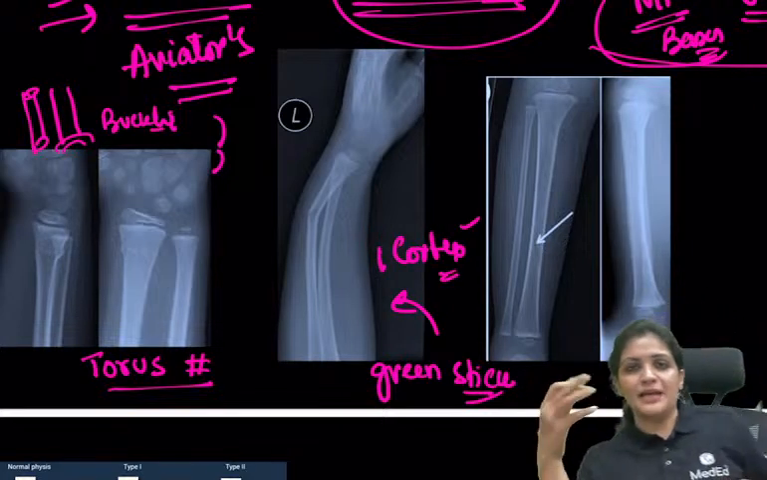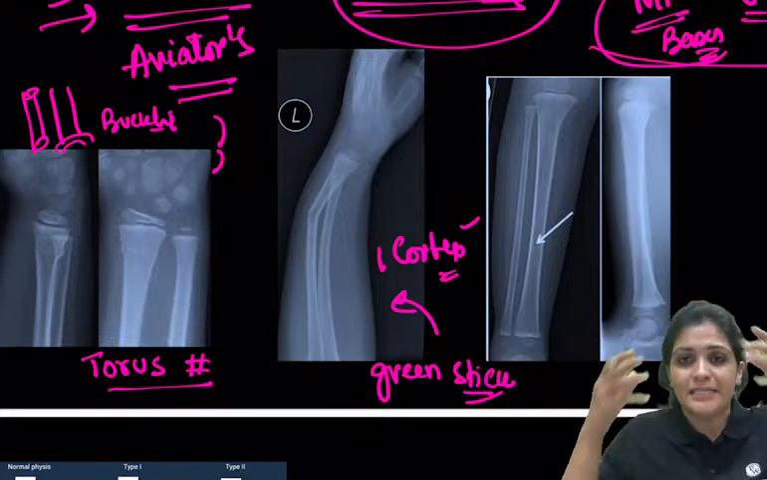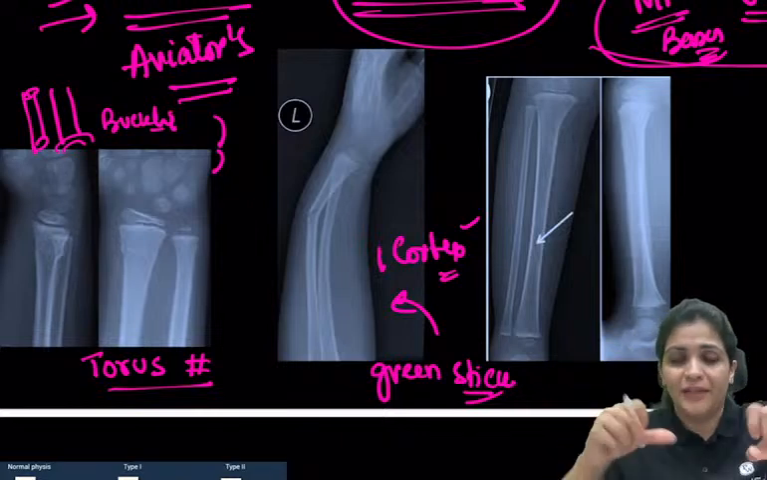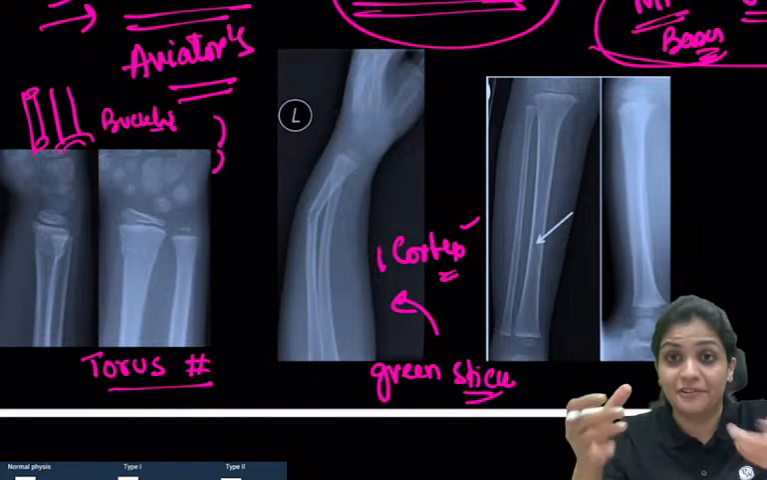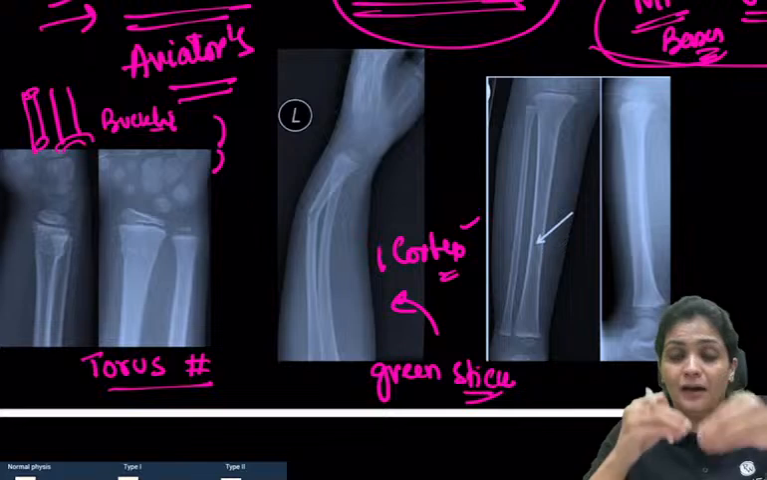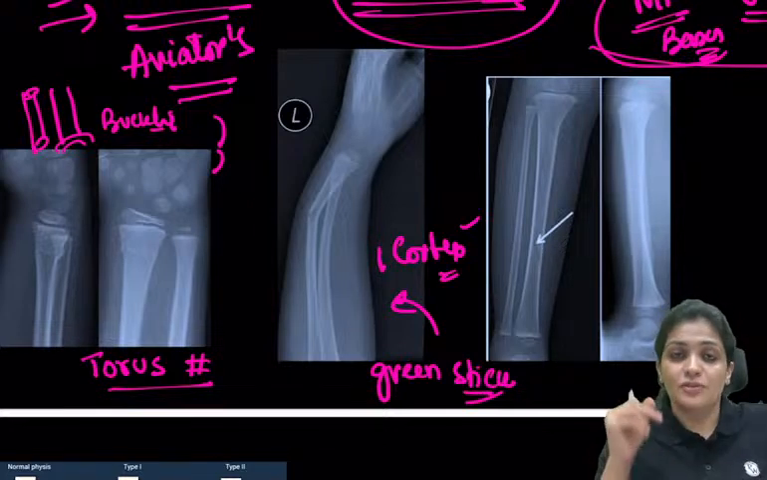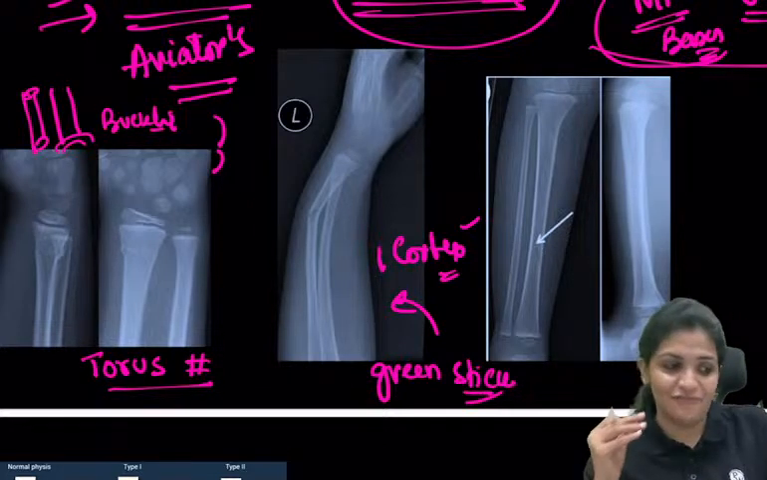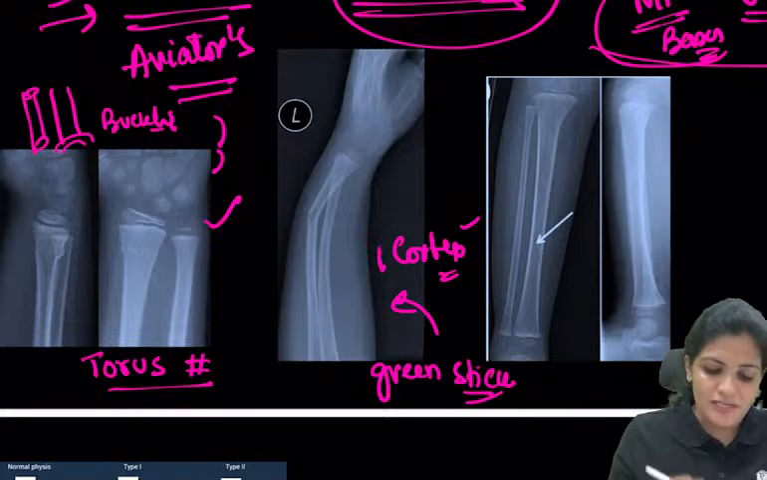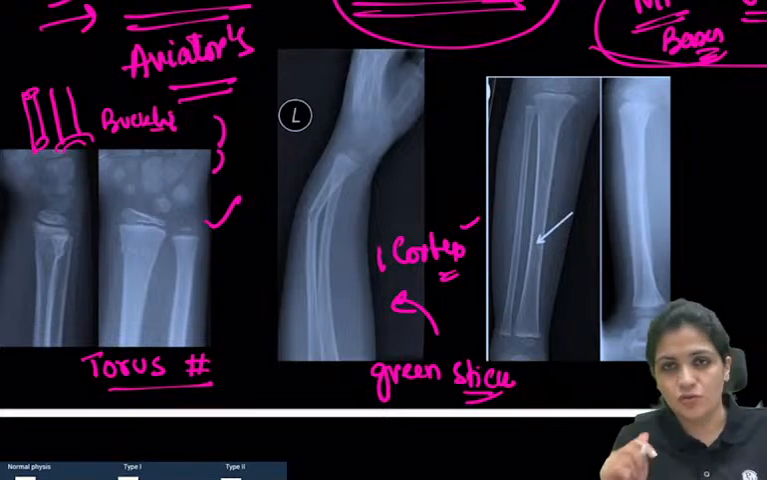This is usually seen in pediatric fractures because if you take a stick which is full of water and try to break it, it will not break like a dry stick. There will be some resistance to its breaking, right? That is why it is called a green stick fracture. And now this is torus. There's just a buckling of the cortex, called torus.